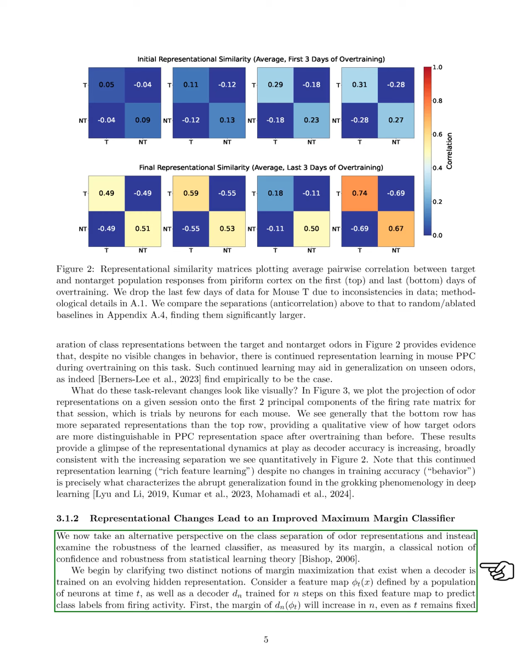This analysis shows that even without changes in behavior, the mice's brains continue to learn and refine their representations of odors, which may help them generalize to new, unseen odors. Next, we explore how these changes in representation improve the performance of a maximum margin classifier, a concept from statistical learning theory that measures confidence in predictions.